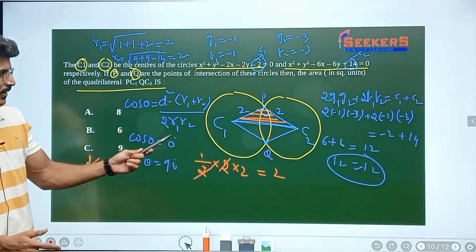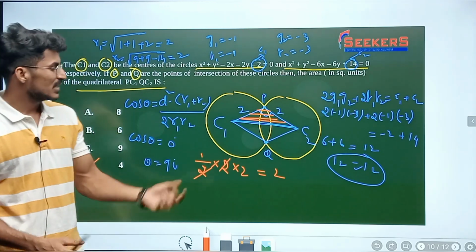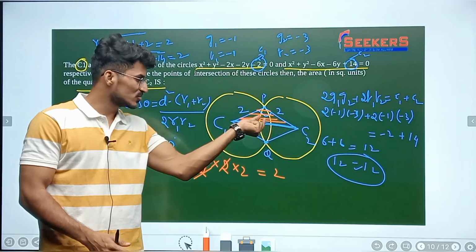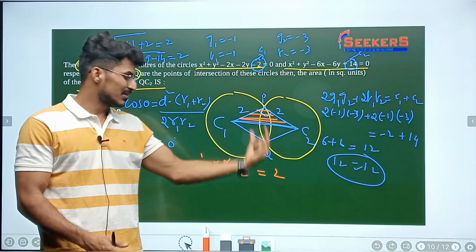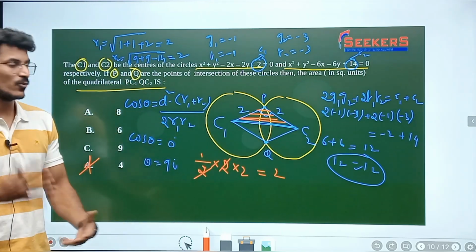Alright, so you got an idea, right? So first I checked whether they are orthogonal or not. If they are orthogonal, then straight away I could just find out radius 1, radius 2. I am getting 90 here. Area of the upper triangle is 2, and area of the below triangle is going to be 2. So 2 plus 2, which is 4. So the answer is 4.